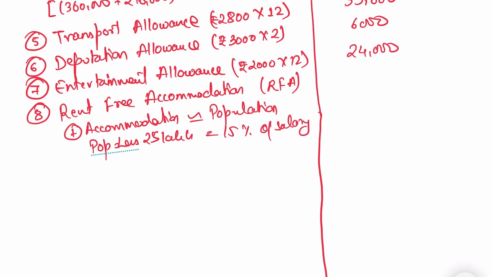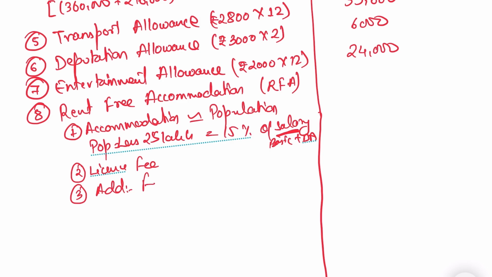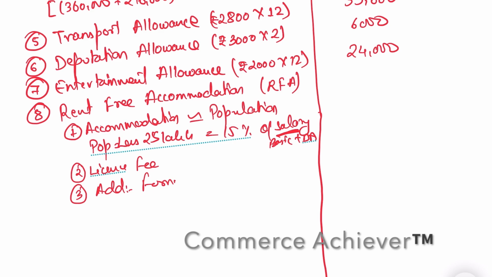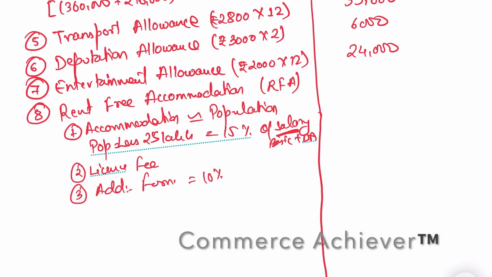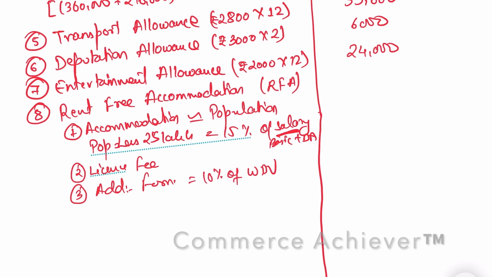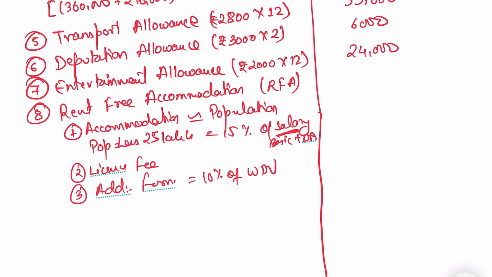And it is very important, what is salary? Basic plus DA. Then we have to reduce the license fee, which is paid by the employee. So the employee's contribution to the accommodation, which is the license fee, will be reduced, and at the third step we will add furniture value. Agree? So for furniture, if present, it will be a perquisite. So we will do it at 10% of the WDV. Okay, you can recall. So let's start with the computation.